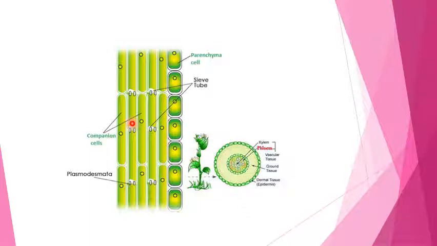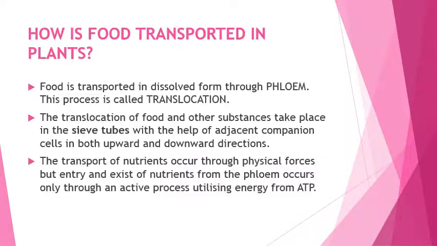So this is the picture of your phloem tissue. They have a companion cell, and they have sieve tubes through which the transportation of food takes place with the help of the companion cell. So how is food transported in the plants? Food is transported in dissolved form through the phloem. The process is known as translocation. Translocation of food and other substances takes place in the sieve tube with the help of the adjacent companion cell in both upward and downward directions.